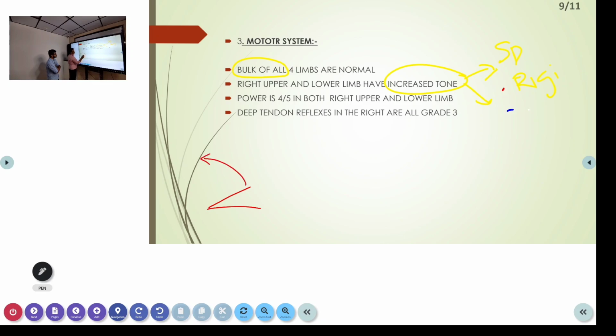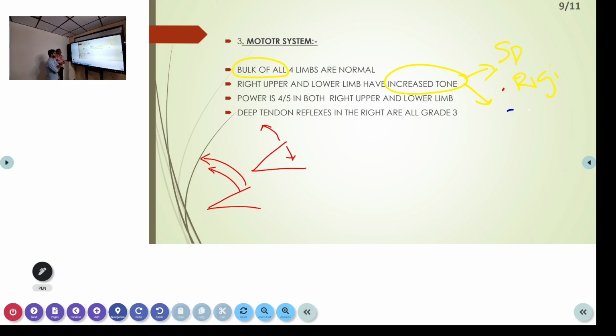If the tone is increased only for one group of muscles, either extensors or flexors, it is spasticity. If it is more for both sides, then it is rigidity. So that is the third important difference. Spasticity is more in favor of a UMN type of lesion, that is pyramidal tract lesion. Rigidity is more in favor of extrapyramidal lesion.